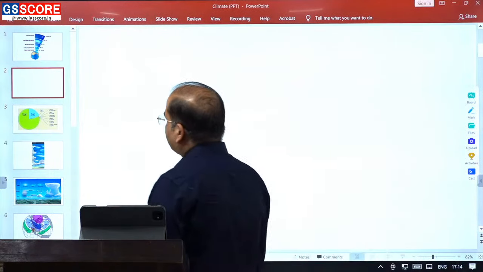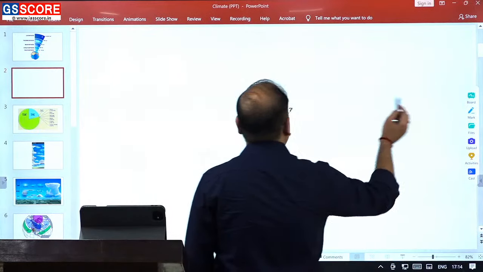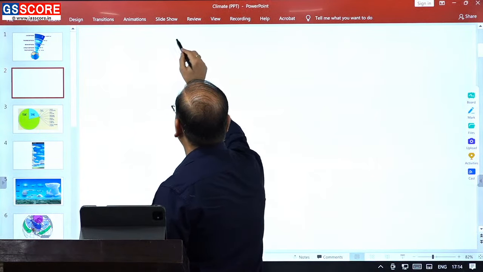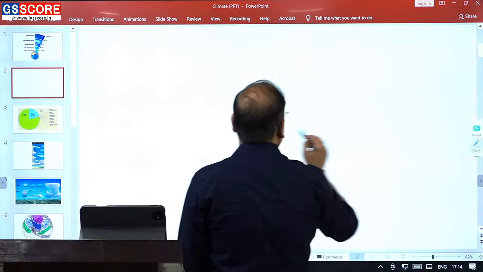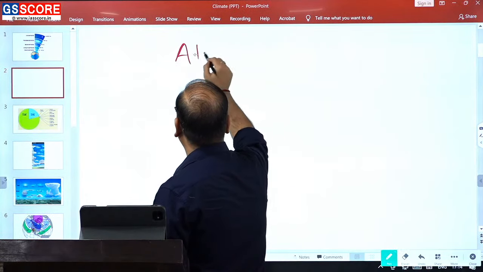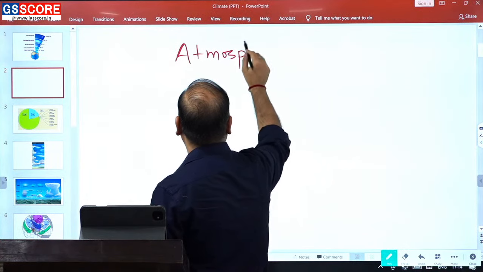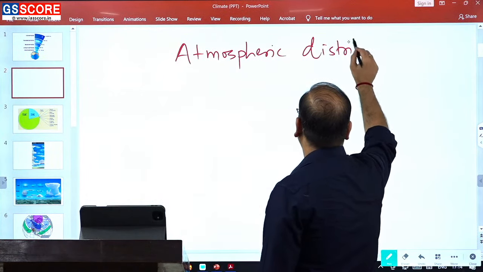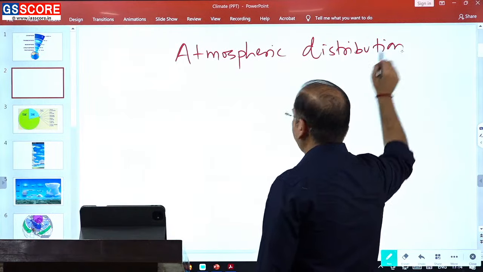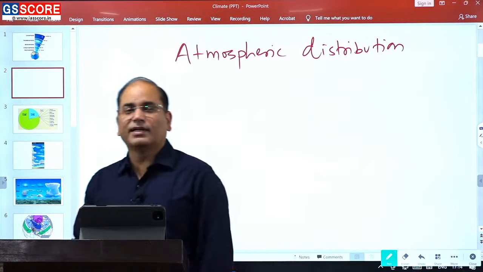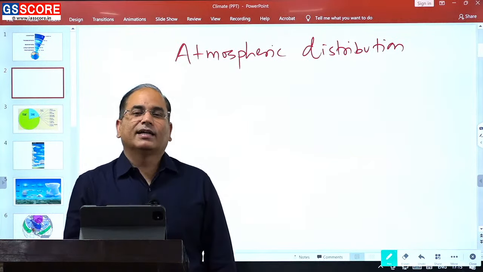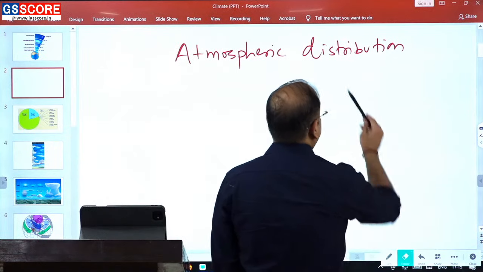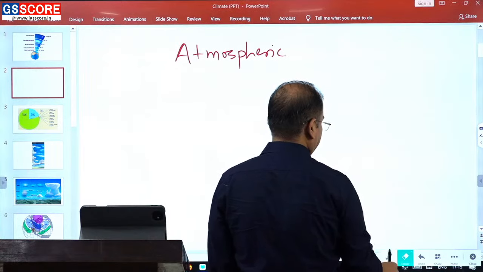Now moving to the next part of our discussion, let's have a look at another component of the climate, and this is the atmospheric pressure.